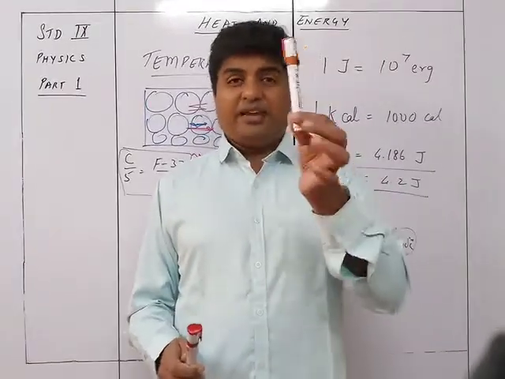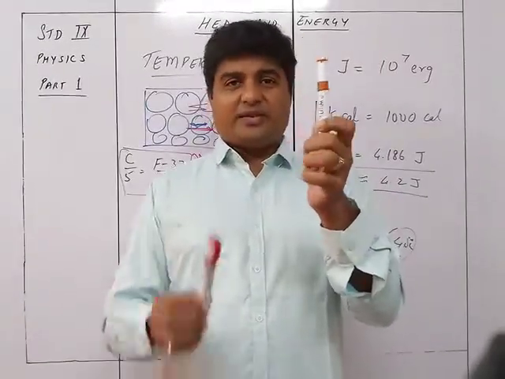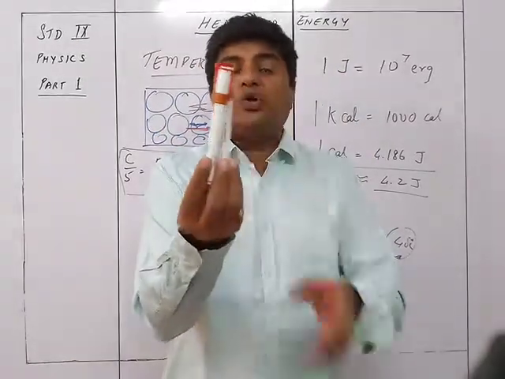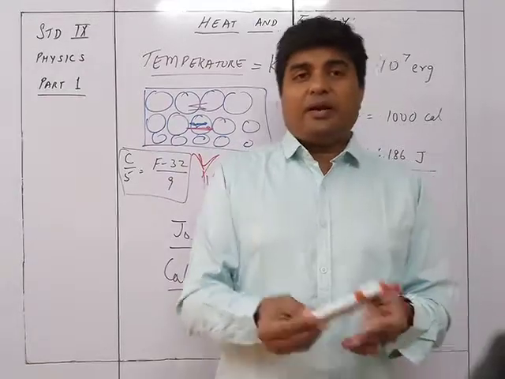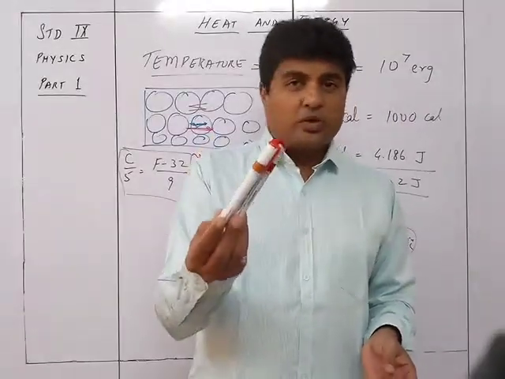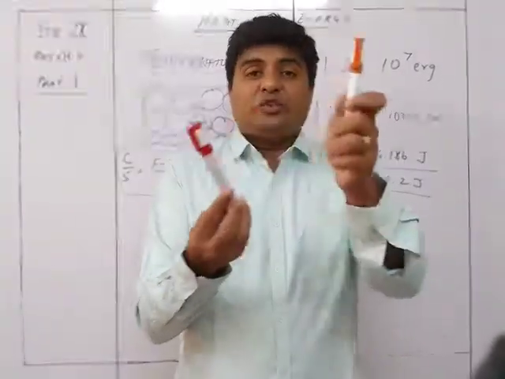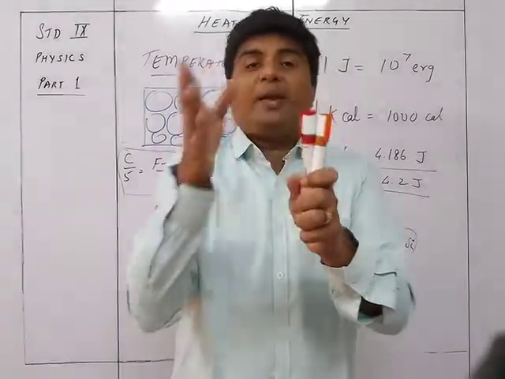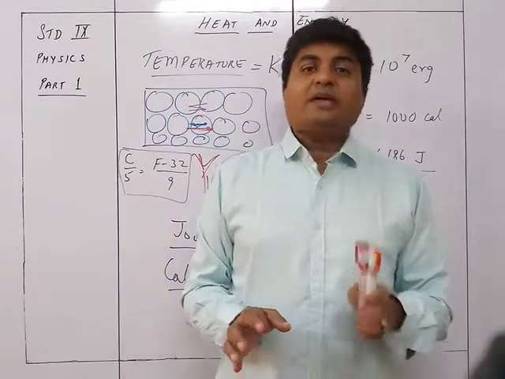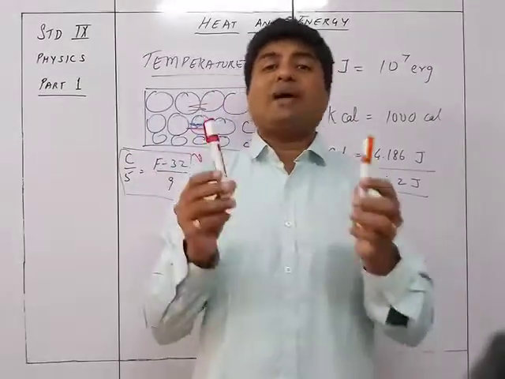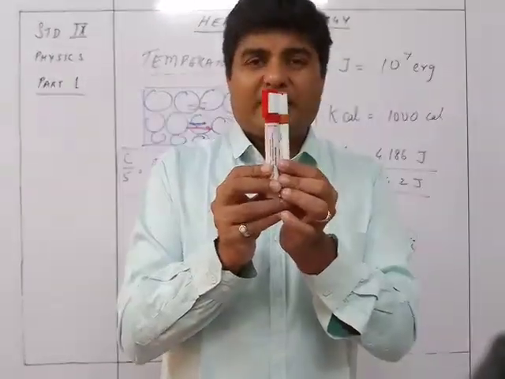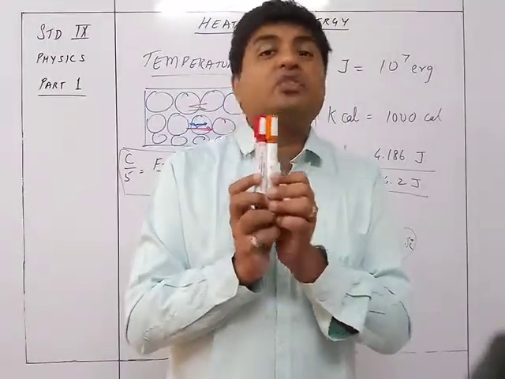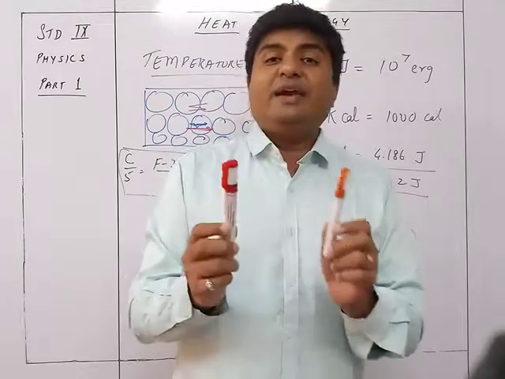That means if this is at 20 degrees Celsius and this is at 30 degrees Celsius, I cannot hold them together and say yes, now the two are 20 plus 30, 50 degrees Celsius. No, it cannot happen this way. If this is 20 and this is 30, then the resultant will be something between 20 and 30. The resultant temperature will be something between the two temperatures of the bodies. It cannot be an additive quantity. So temperature is not an additive quantity, whereas heat is an additive quantity.